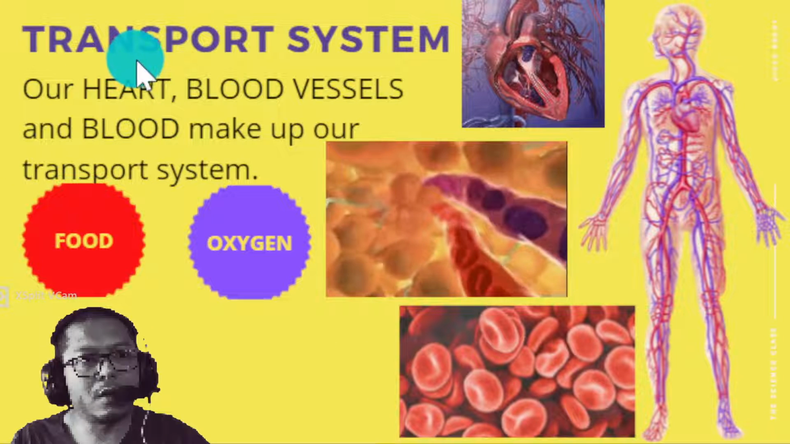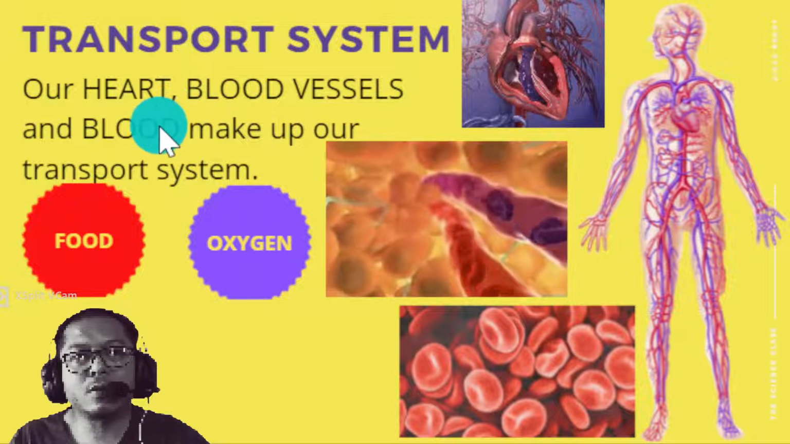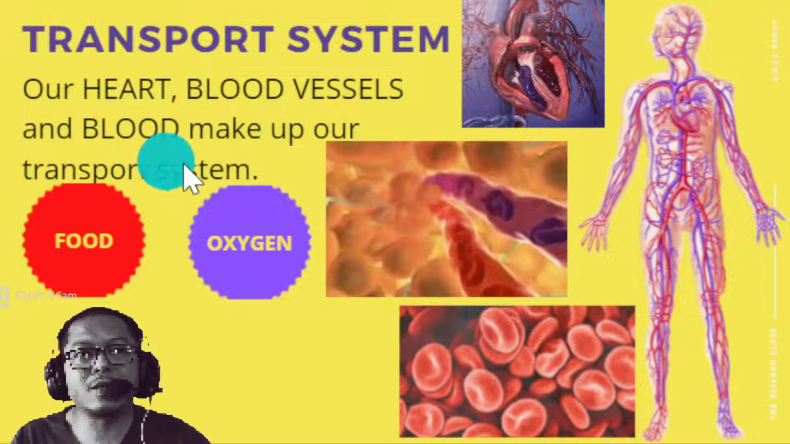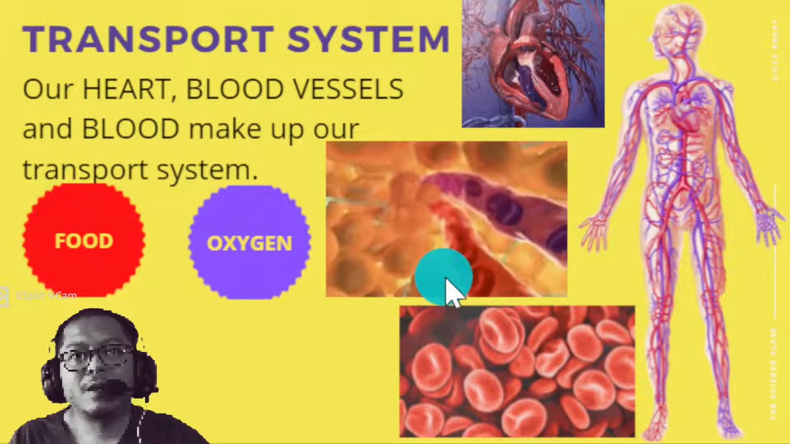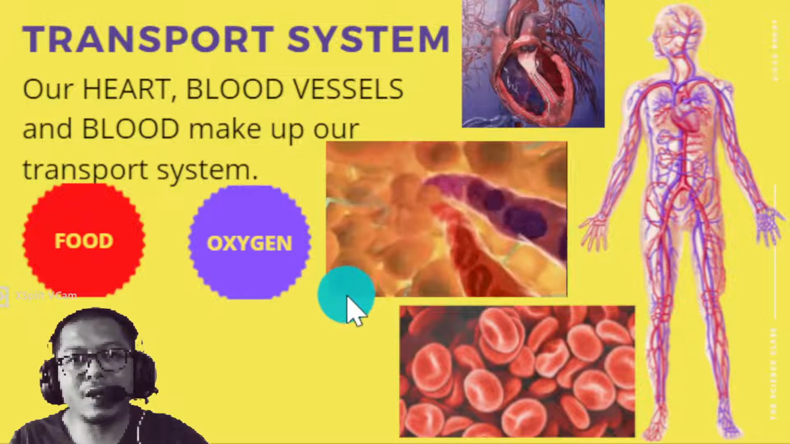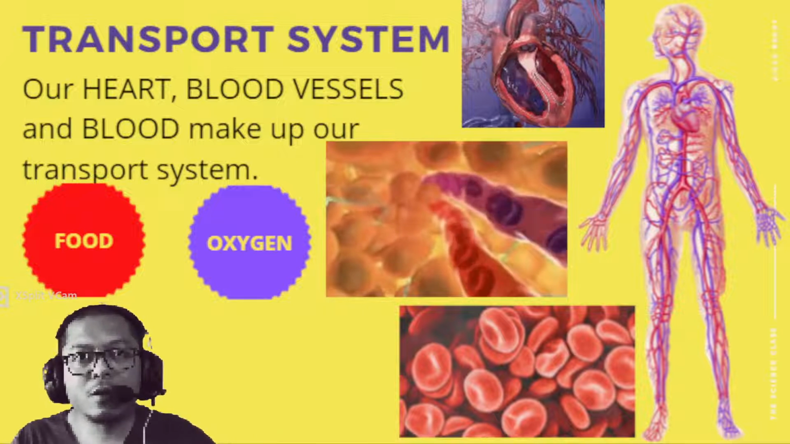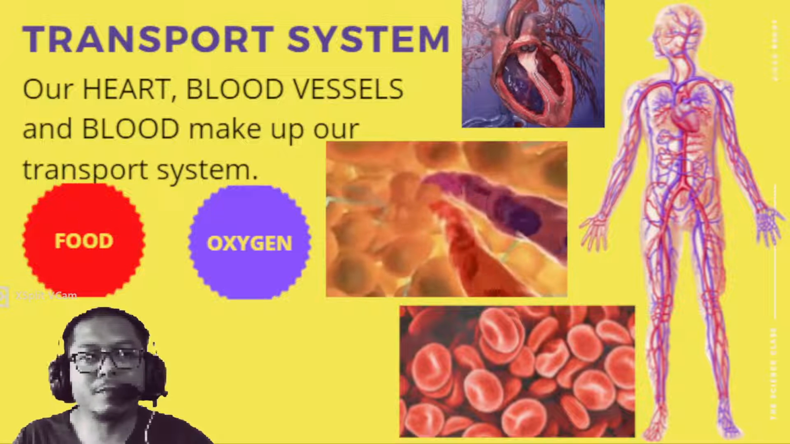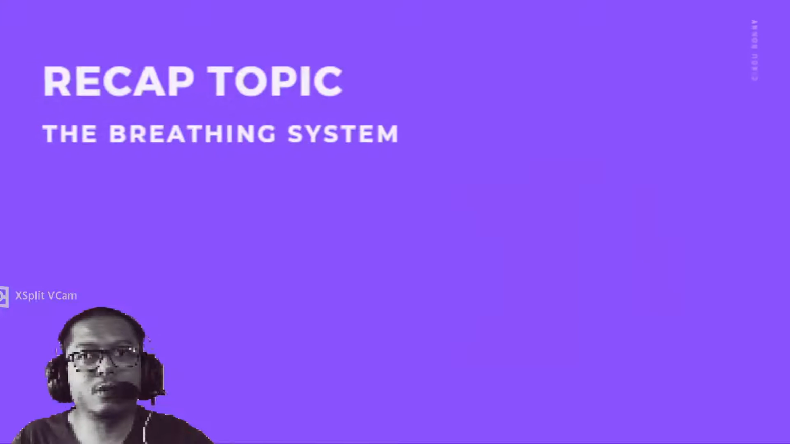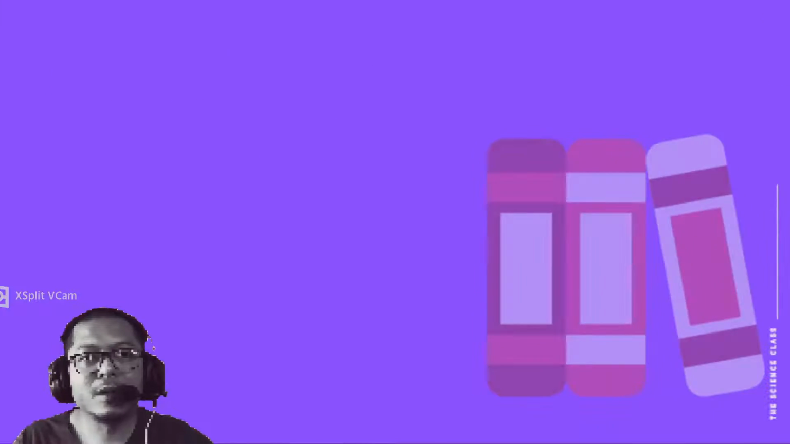And if you can see here, like I've explained last week, the transport system consists of three parts: heart, blood vessels, and blood, and they function to transport food and oxygen. If you need more explanation, you can check last week's lesson. Okay, we shall continue with this week's lesson, that is not recap. This week's lesson, the breathing system.